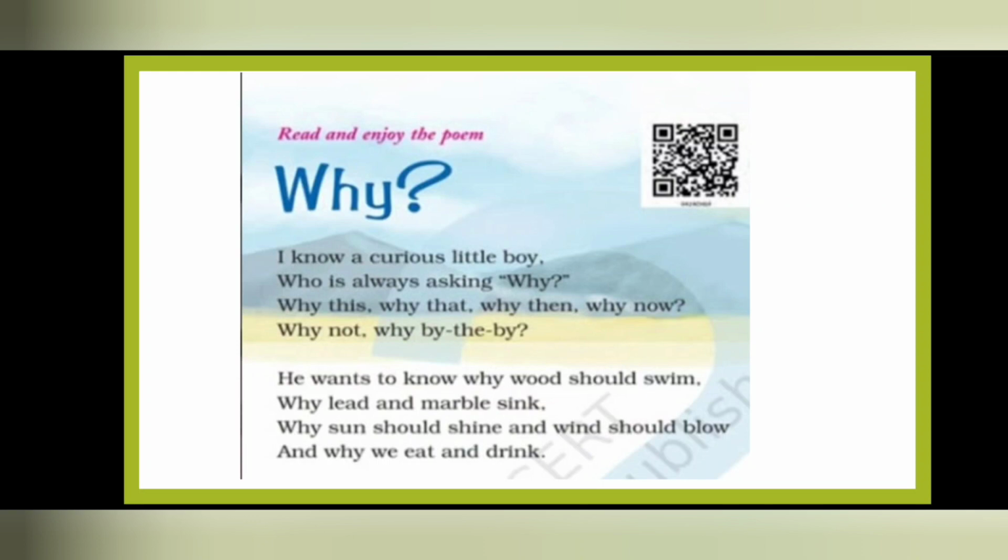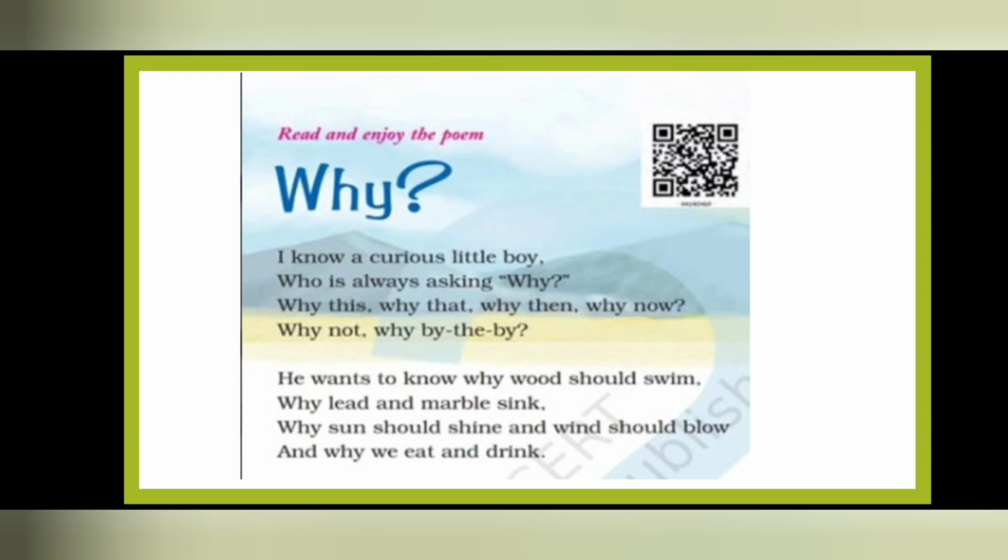Curious, I told you, means a person who is eager to know everything or eager to know something, right? So this little boy in this poem is very eager to know everything around him. Okay, who is always asking why, and he always keeps on asking why this thing happened, why this, why that, why then, why now, why not, and why by the by.